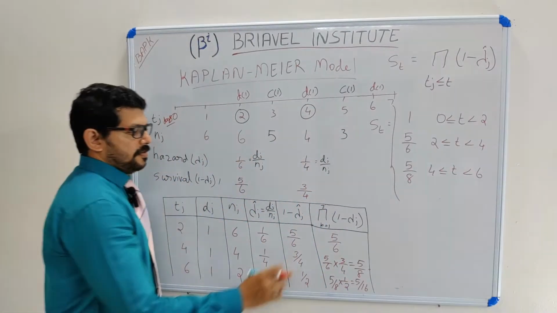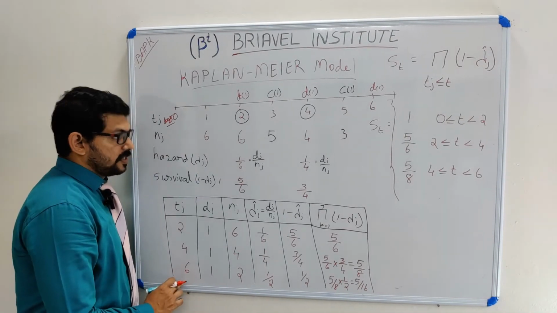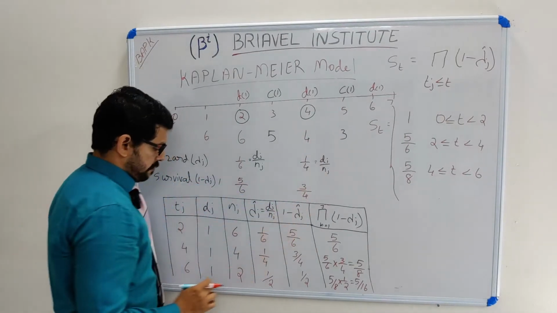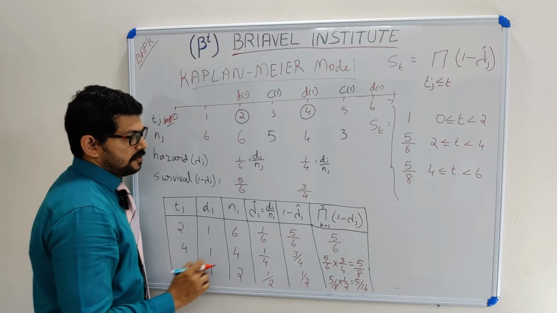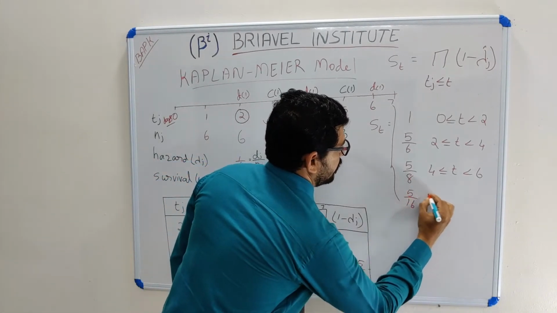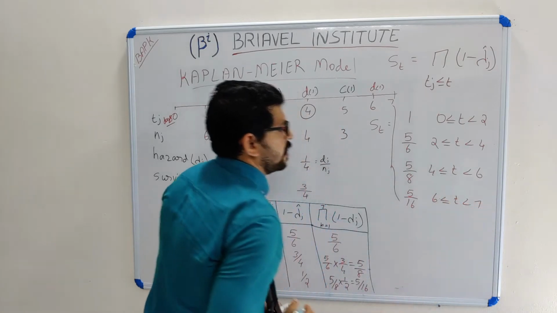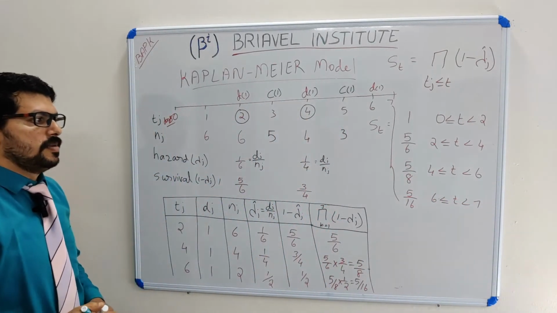And from 6 to 7, up to 7 that I observed, my rate is 5 by 16, for 6 less than or equal to t less than 7.